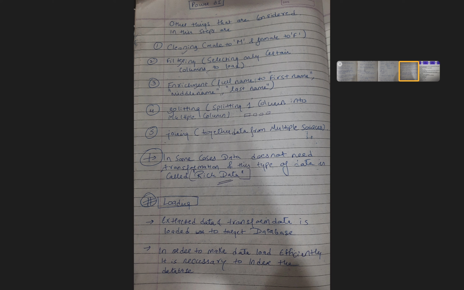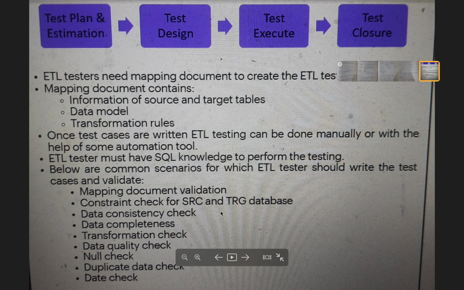Now we will see what the ETL testing process is. The ETL testing process is similar to the normal testing process only. We will create the test plan, we will decide the estimation, then we will do the test design, we will execute the test cases, and we can close.